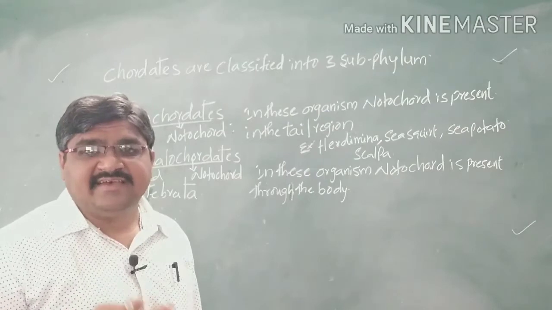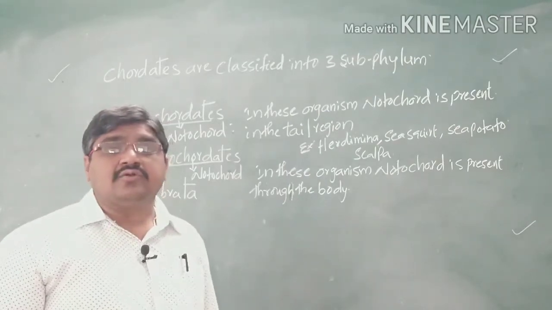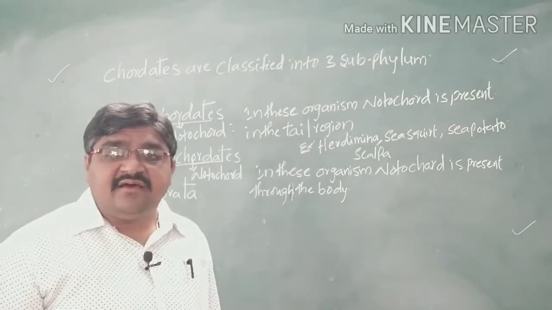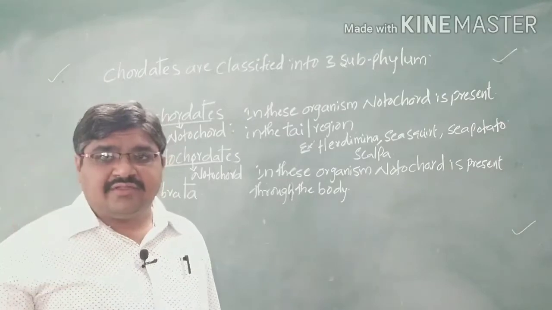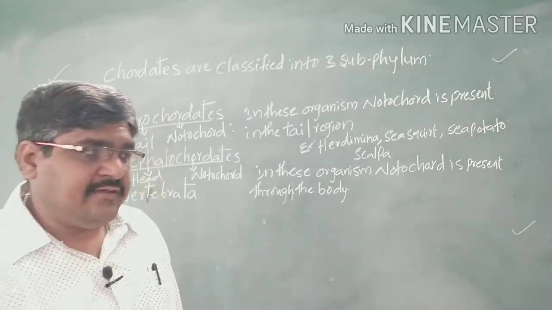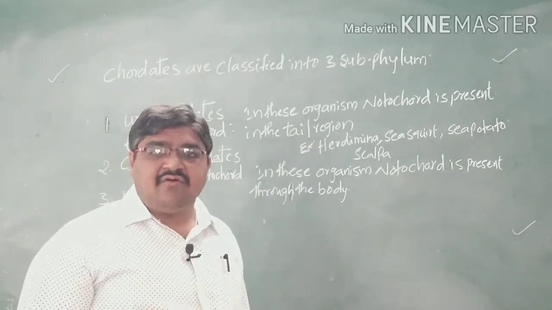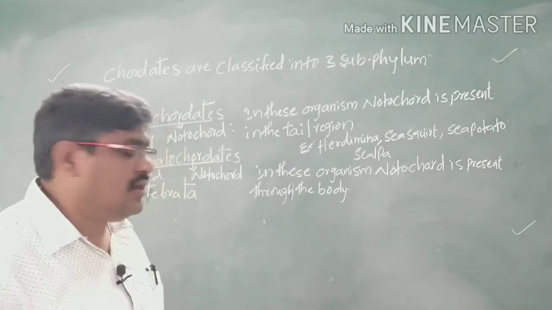So these are the organisms in which the notochord extends from the head throughout the body, and it is present throughout life. Such types of organisms are called cephalochordates.